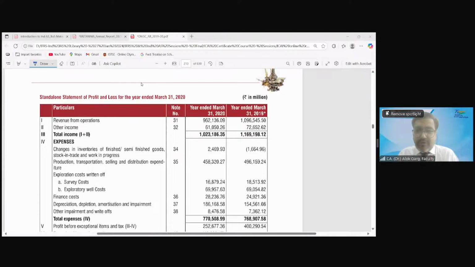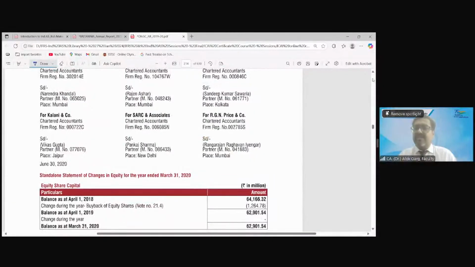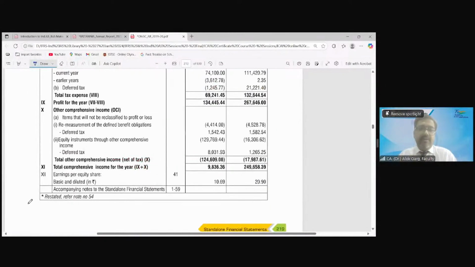P&L. So current year, year ended 31st March 20, year ended 31st March 19. There is again a star mark in the P&L, comparative P&L. Current में नहीं है star, comparative में. So what is the meaning of this star? Restated, refer note number 54.